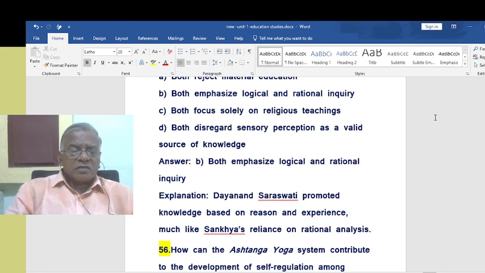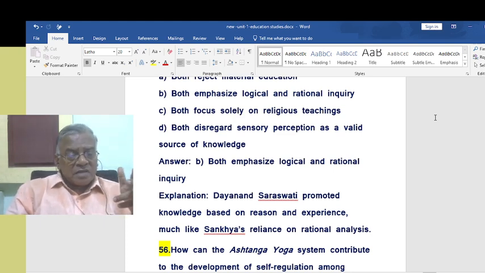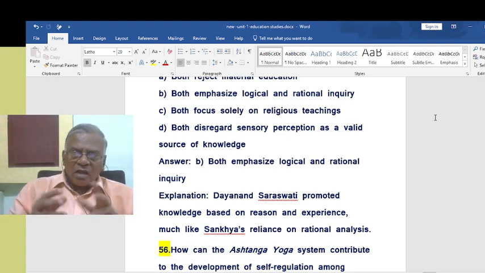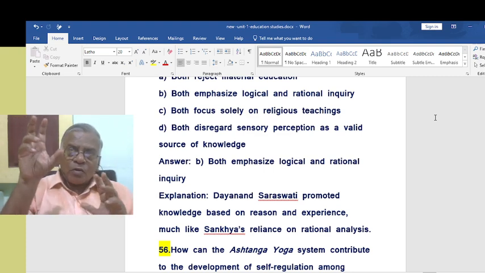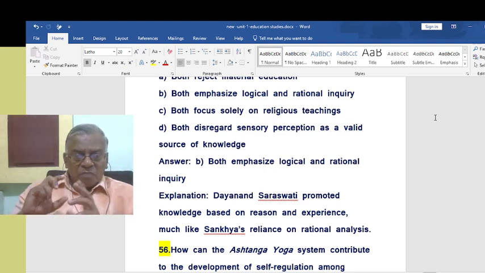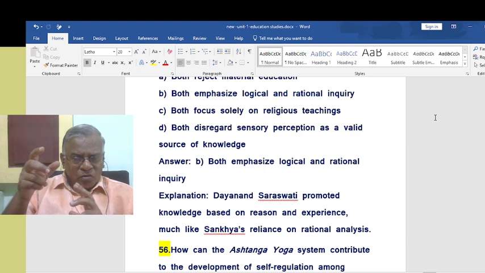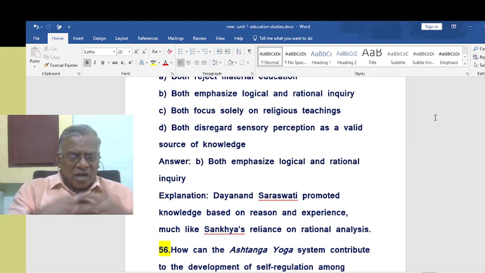So Dayananda Saraswati promoted knowledge based on reason and experience, much like Sankhya's reliance on rational analysis. Sankhya also talks about rational analysis, isn't it? And how do you attain liberation? By becoming fully aware of the pure consciousness, that is Purusha, right? So there comes a rational analysis, that is, you understand that. You do understand the connection.